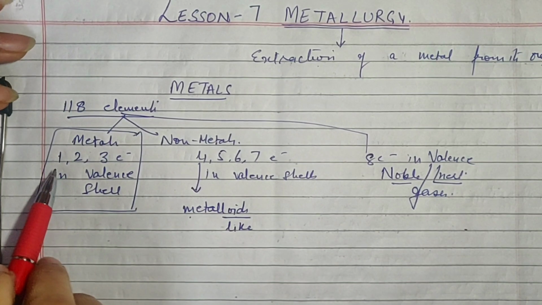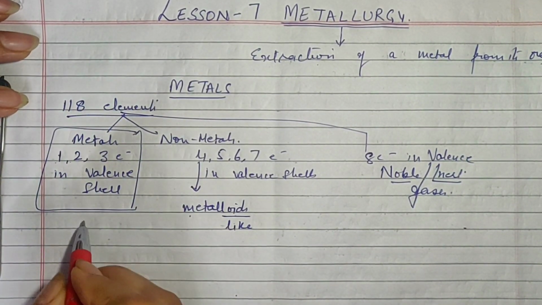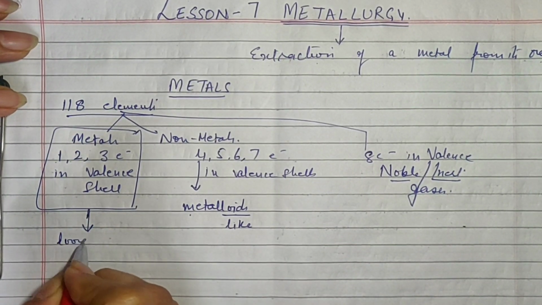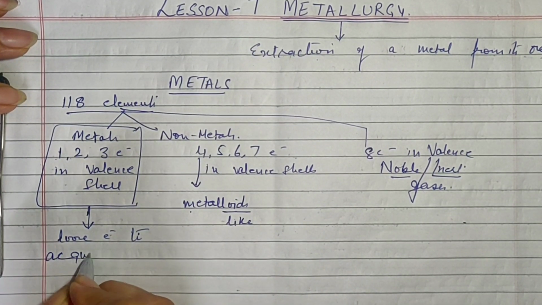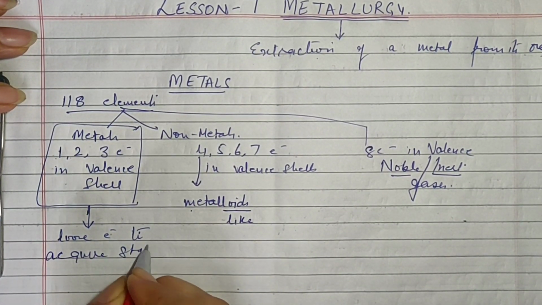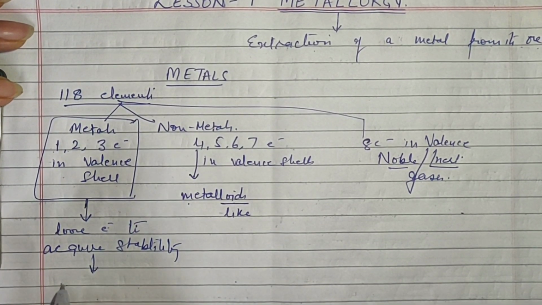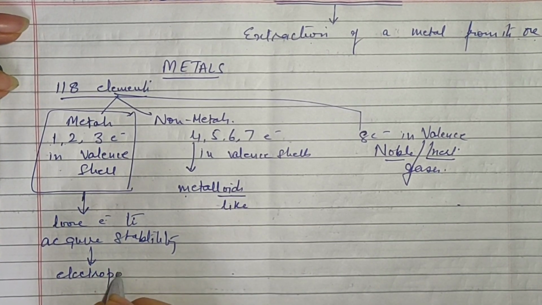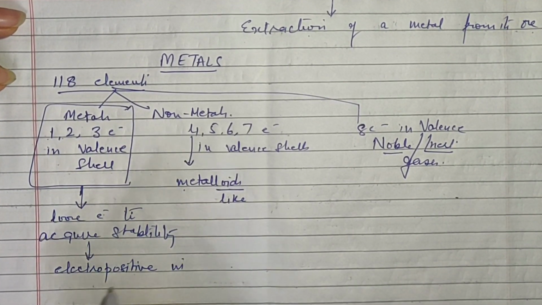So basically you know that these are the elements which have 1, 2 or 3 electrons. Because they have this number of electrons in the valence shell, they always lose electrons to acquire stability. When they lose electrons, they acquire a positive charge. So they are also called electropositive in nature. Metals are electropositive in nature.